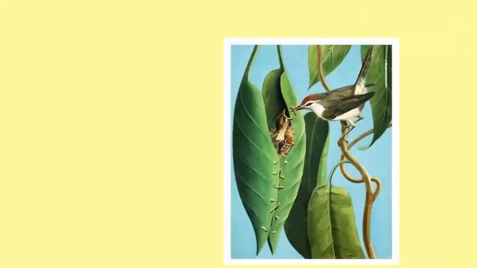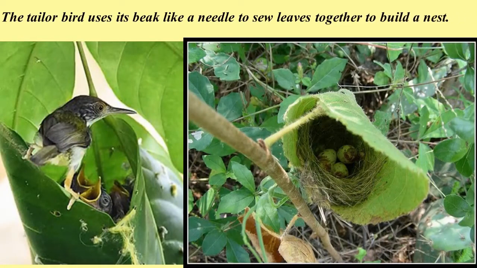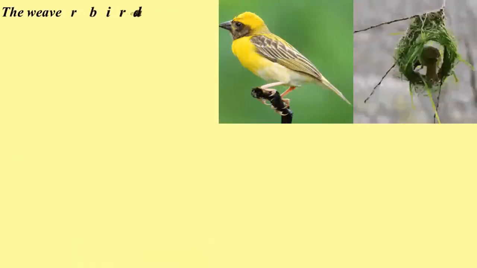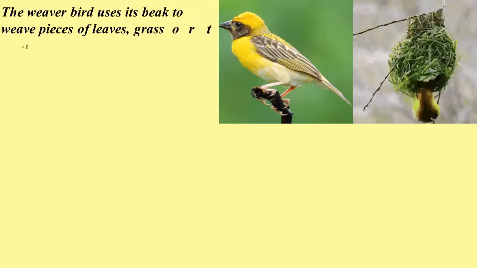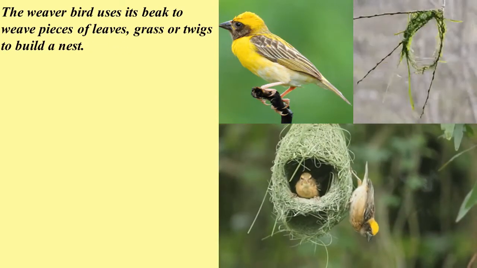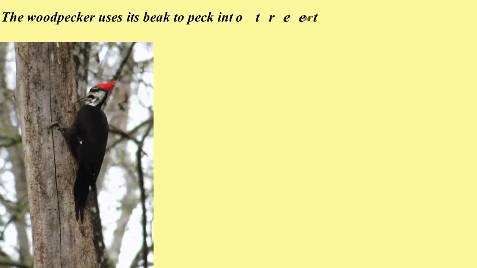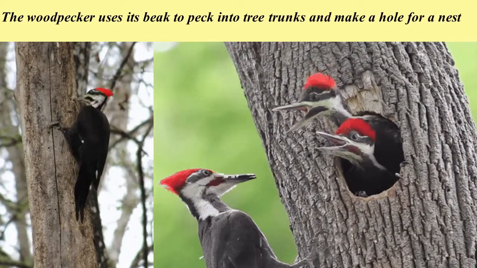Let us peep into the nests of some birds. The tailor bird uses its beak like a needle to sew leaves together to build a nest. It also uses materials such as thread and wool to sew the leaves. The weaver bird uses its beak to weave pieces of leaves, grass or twigs to build a nest. The nest has an opening through which the bird enters.